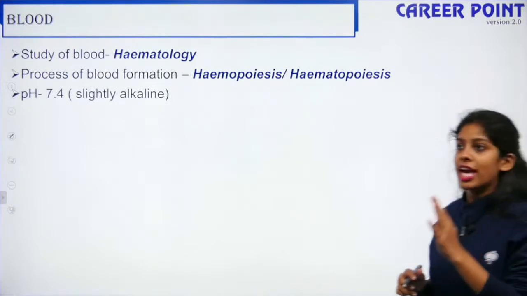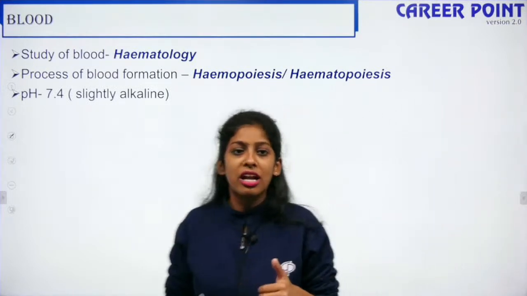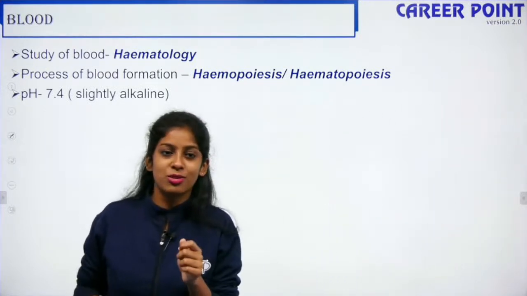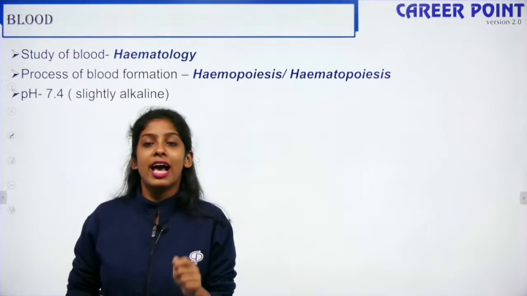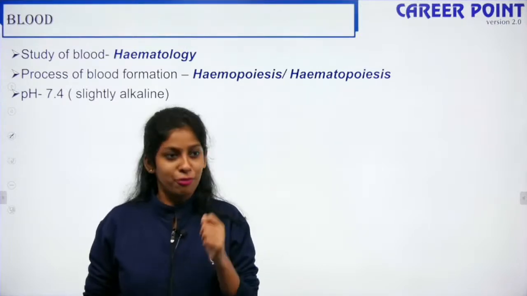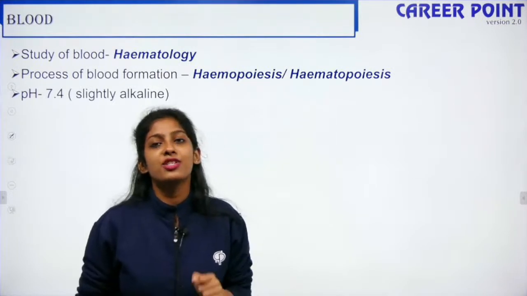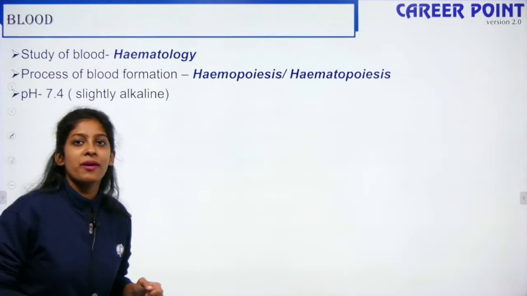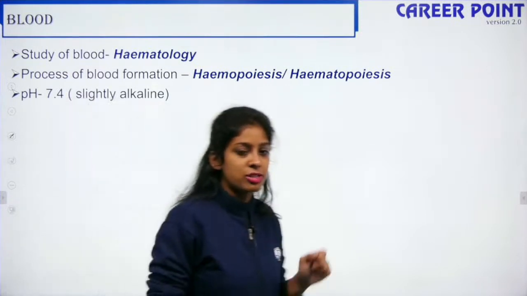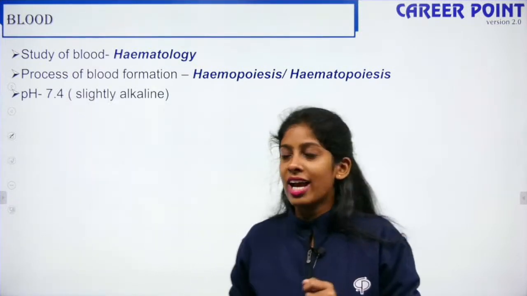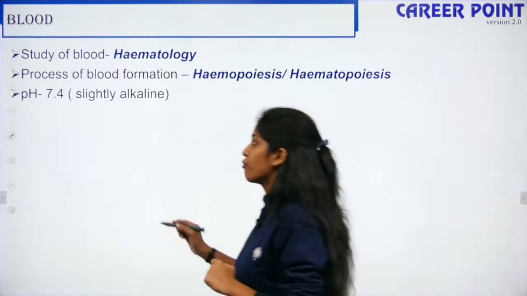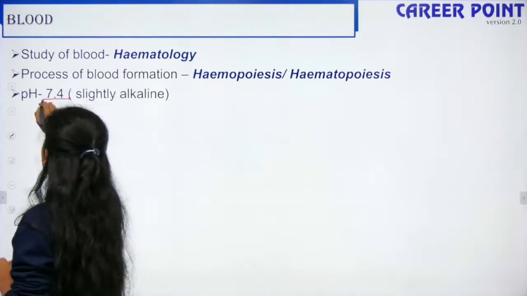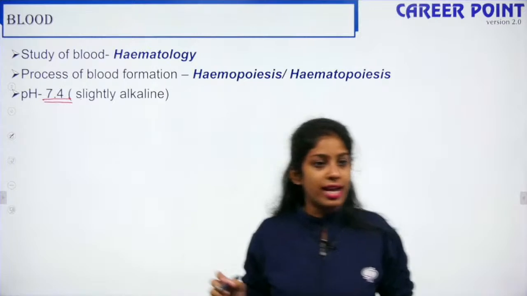And what is the pH of blood? That's a question that's often asked. That is something very basic to test your understanding in biology as well as your prerequisite for medicine, you can say. So the pH of blood is 7.4. It is slightly alkaline. So never say your pH of blood is 7. Please try to be so perfect and accurate. So the right pH of blood is 7.4 and it is slightly alkaline. So this is your pH of blood, right?